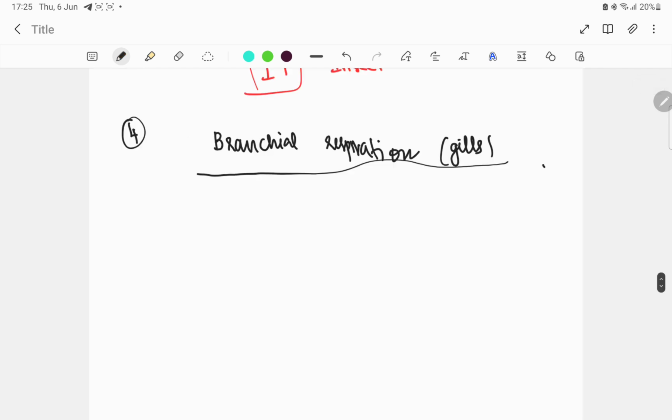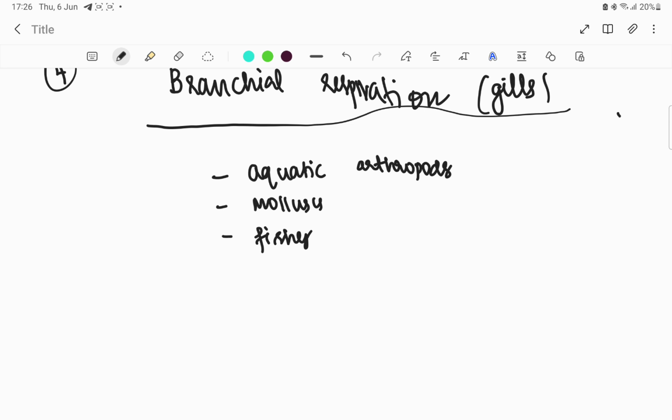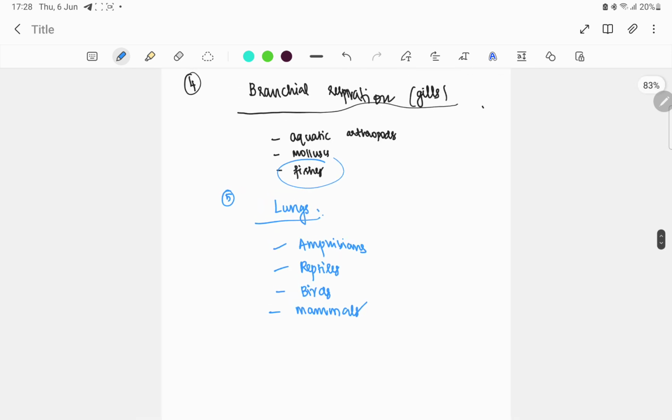Now we are going to see branchial respiration via gills, that is called branchial respiration. This is seen in aquatic organisms, isn't it? Aquatic arthropods, mollusks, as well as fish. In these three groups, gills act as a respiratory organ, that is called branchial respiration. Lungs act as a respiratory organ in amphibians, reptiles, birds and mammals. These all come under the vertebrate category, isn't it? Among vertebrates, only fish respire via gills. Rest all